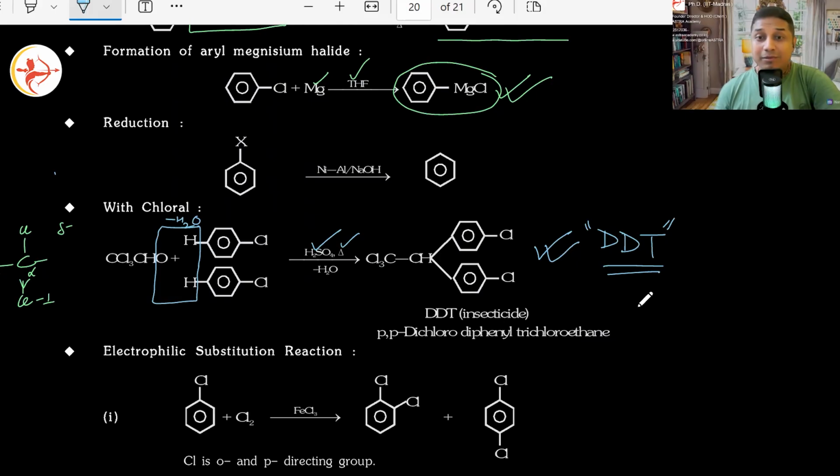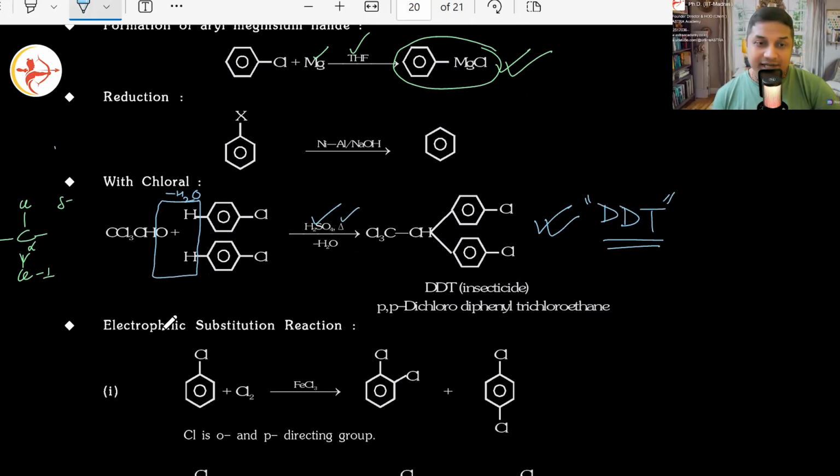Maybe if the laboratory is functional in your school, they will even teach you to do this experiment in lab. Yes, with the help of chloral reacting with 2 moles of chlorobenzene, you can form dichlorodiphenyltrichloroethane, which is an insecticide, DDT. Yes, correct. At the para position, two chlorines are connected.